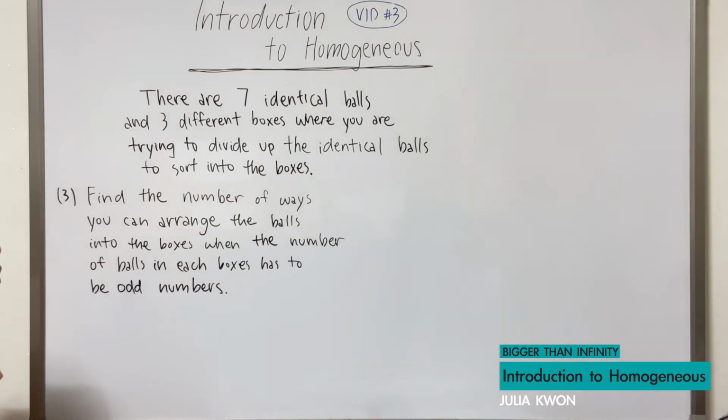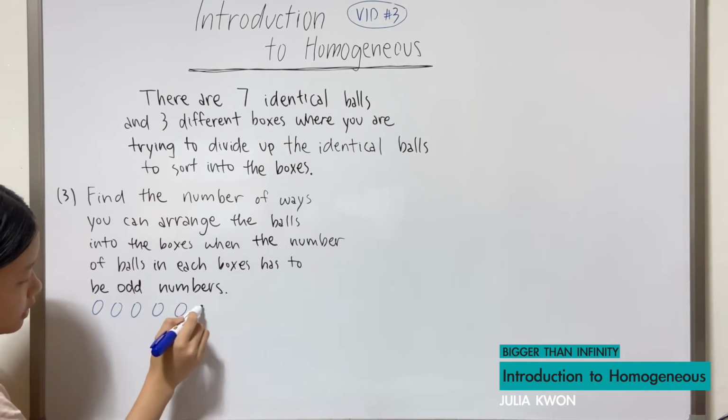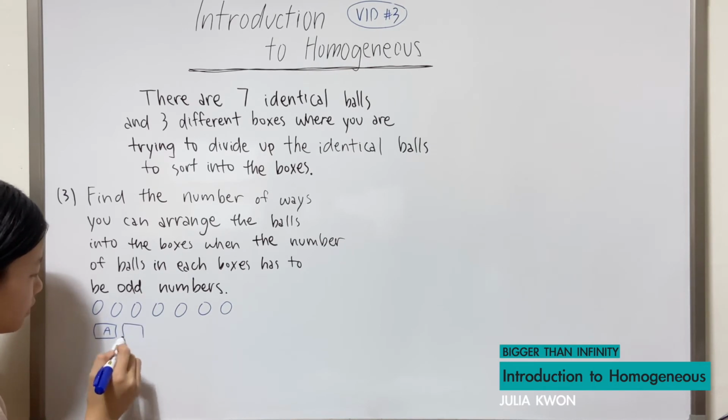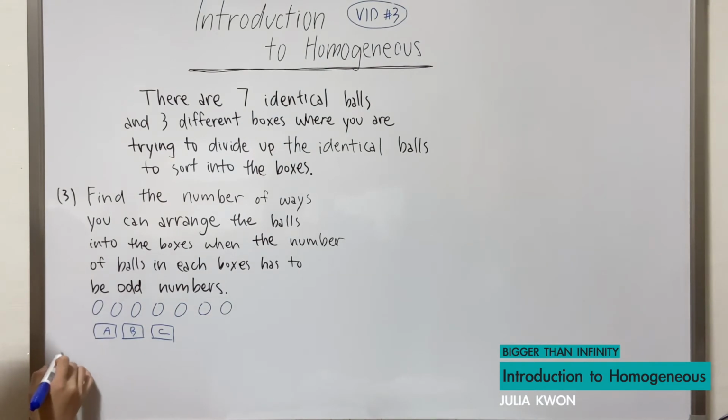So I wrote the problem down for question number 3, which says find the number of ways you can arrange the balls into the boxes when the number of balls in each box has to be an odd number. So that would mean that we have 7 identical balls, 1, 2, 3, 4, 5, 6, 7, and 3 different looking boxes. A plus B plus C has to be equal to 7.